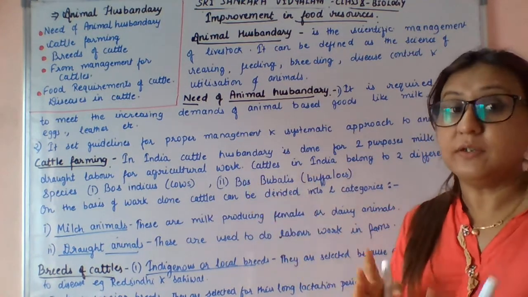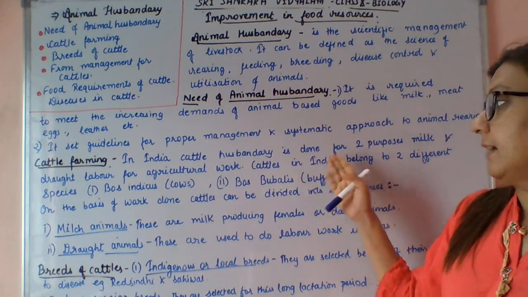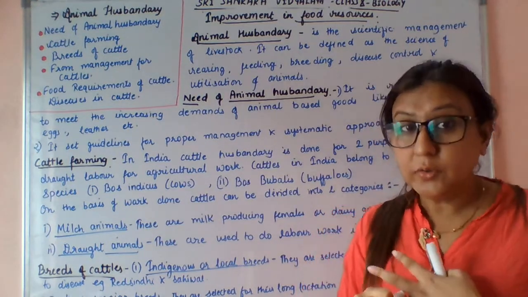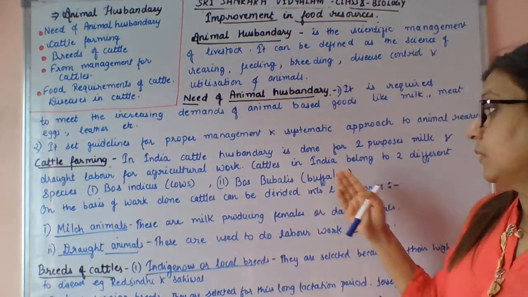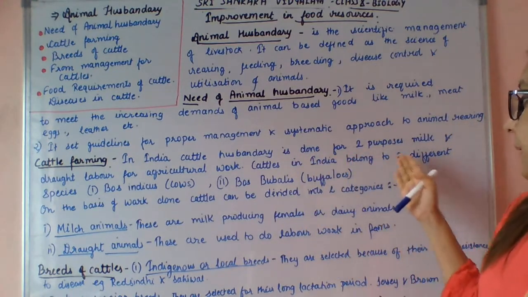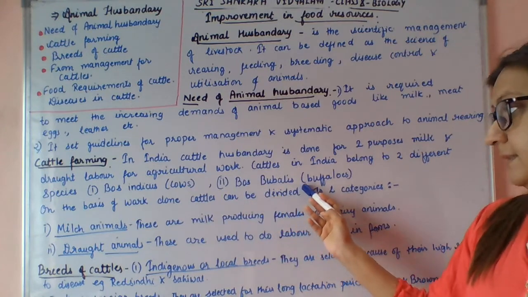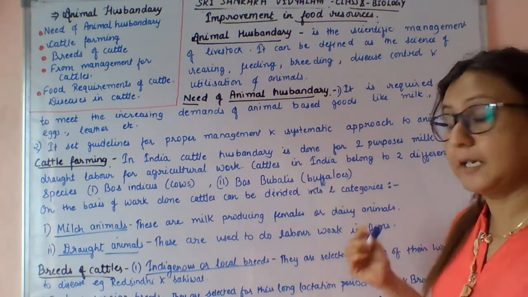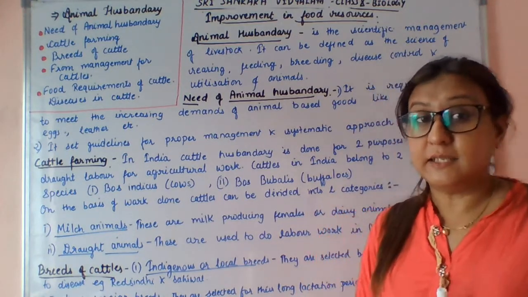Next, cattle farming. First, we will study about cattle farming. What is cattle farming? In India, cattle husbandry is done for two purposes. First is for milk and second is for draught, or you can say for agricultural purposes. So first we will see the examples of cattle in India. Cattle of India belong to two different categories, that is Bos indicus and Bos bubalis, that is buffaloes. On the basis of the work done, cattle can be divided into two categories: first is milch animals and second is draught animals.